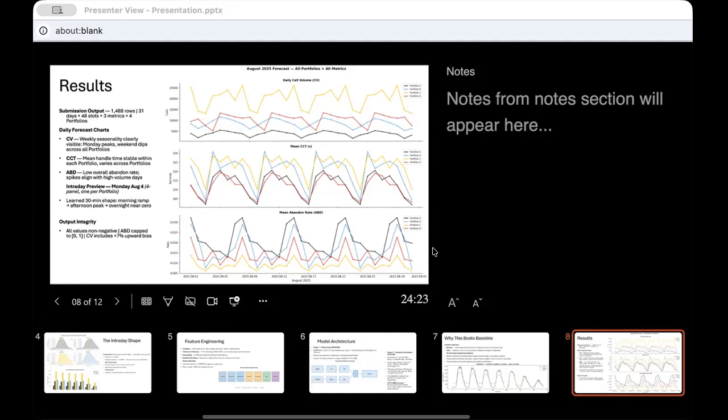The bottom panel zooms in on a single Monday, which is August 4th, at a 30-minute level. This is the actual model output, meaning 48 interval predictions per client. The intraday shape matches what we saw in our EDA, which is a near zero overnight, a ramp through the morning, a peak in the afternoon, and a taper in the evening. That shape is exactly what the PyTorch network learned from the 90 days of interval data.